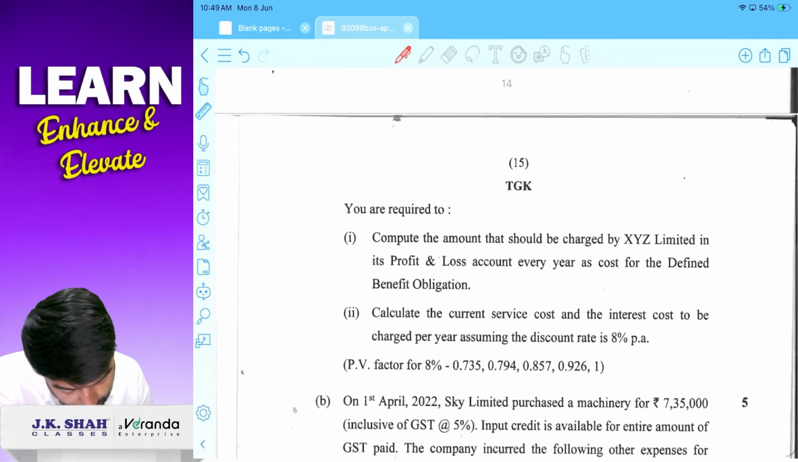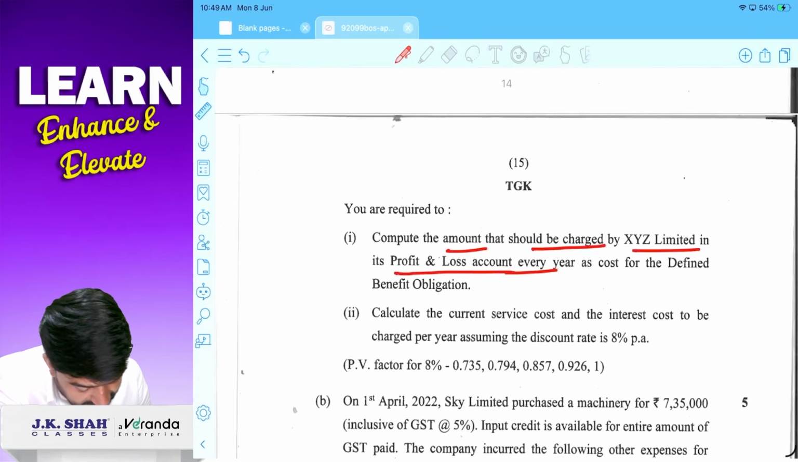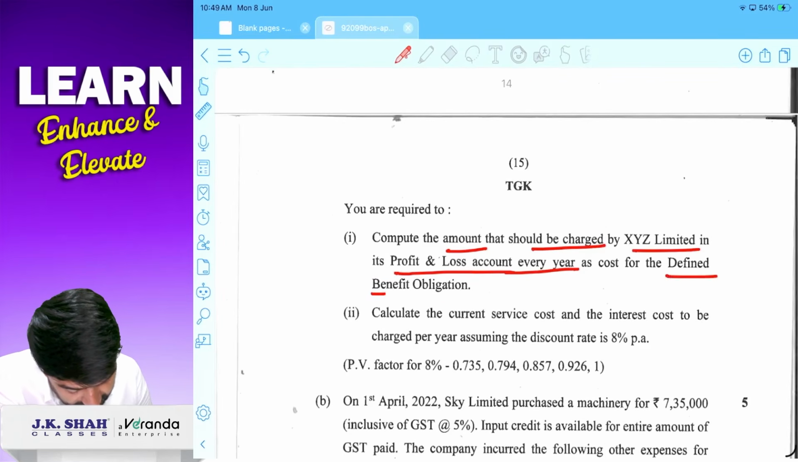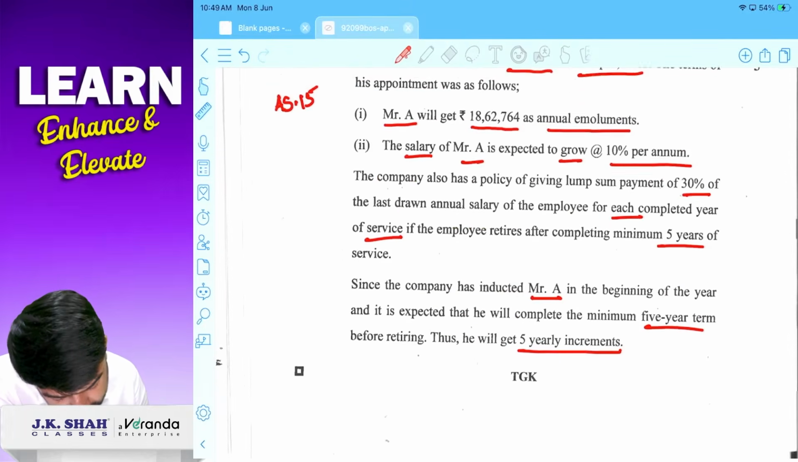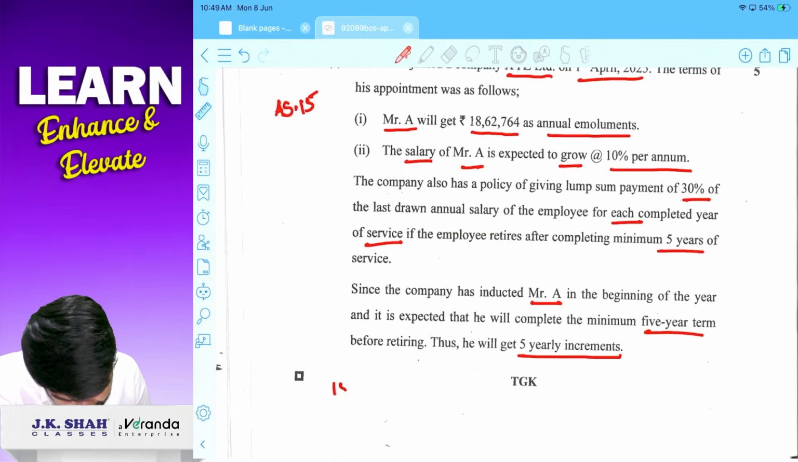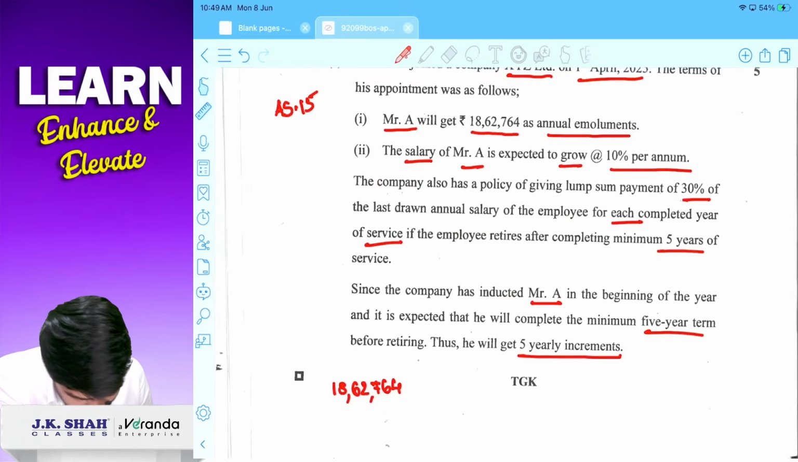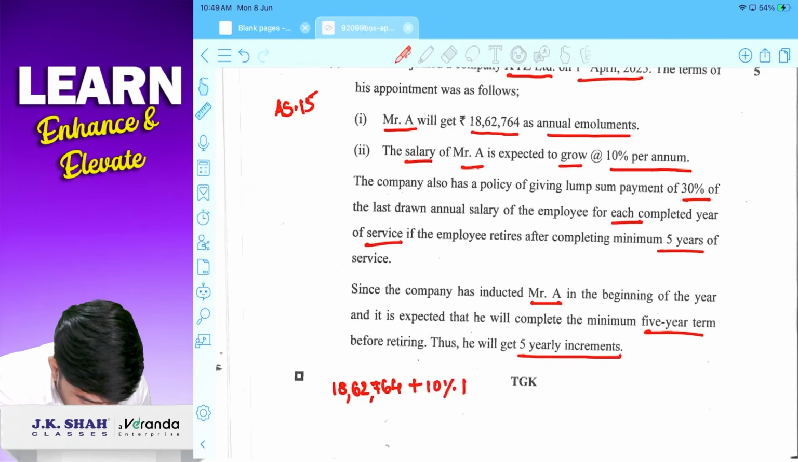Fair enough. Compute the amount that should be charged by XYZ to its P&L every year as a cost of defined benefit obligation, and calculate current service cost and interest cost, discounting rate 8%, and factors are given. Okay, it is very simple. The package of 1862,764 is there now, and every year it will increase by 10%. 5 increments should be given.